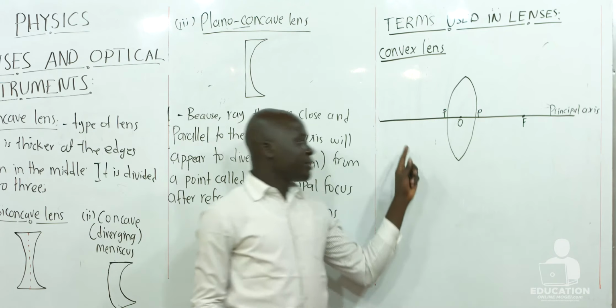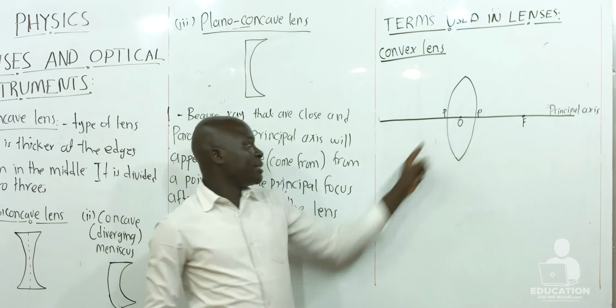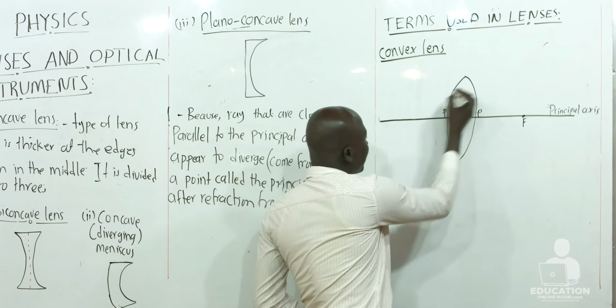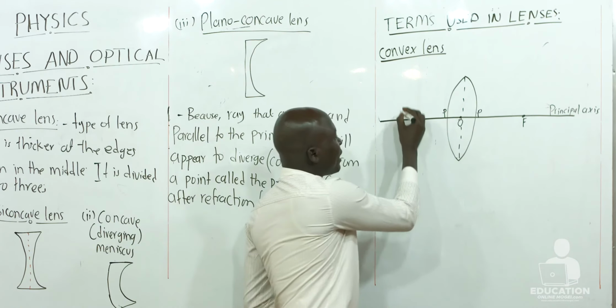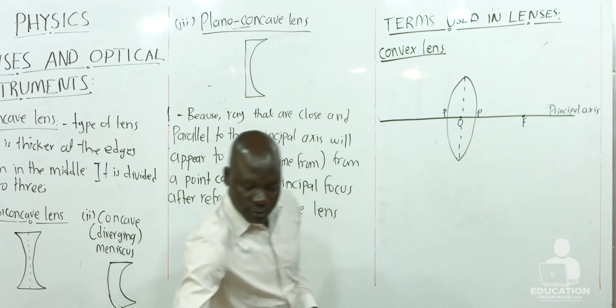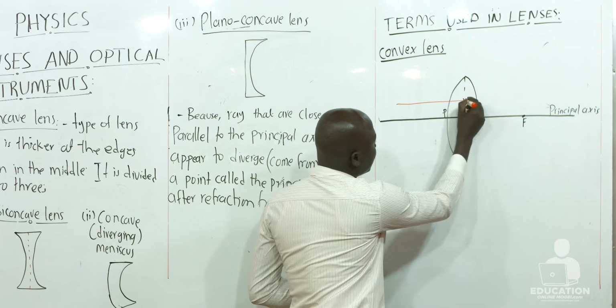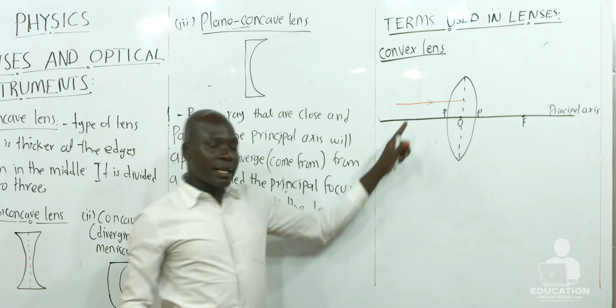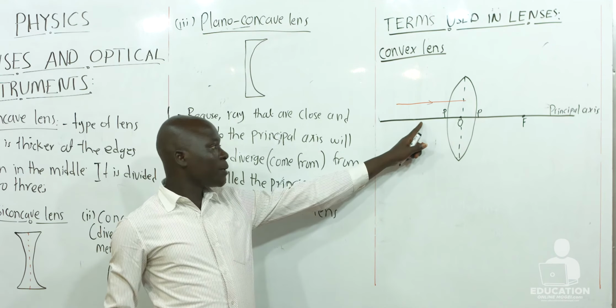Now, as rays of light fall on this lens, consider a ray that is parallel and close to the principal axis.